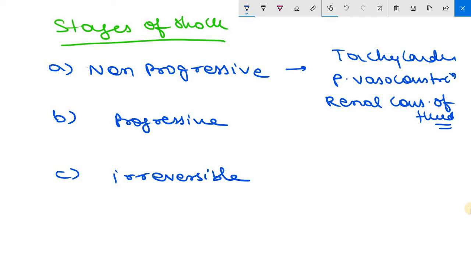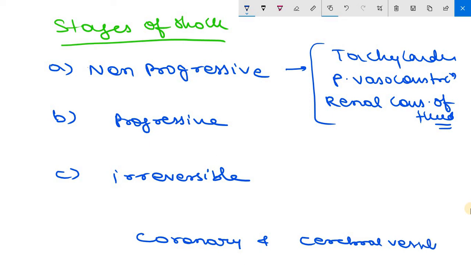Clear? Now, cutaneous vasoconstriction, for example, is responsible for characteristic coolness and pallor of the skin in well-developed shock. Although septic shock can initially cause cutaneous vasodilation and thus present with warm flushed skin. So this is a very important point. Again repeating, cutaneous vasoconstriction is responsible for characteristic coolness and pallor of the skin in well-developed shock, although septic shock can initially cause cutaneous vasodilation as well. Clear? Now one important point, that coronary and cerebral vessels are much less sensitive to sympathetic response and thus maintain relatively normal caliber, blood flow and oxygen delivery.